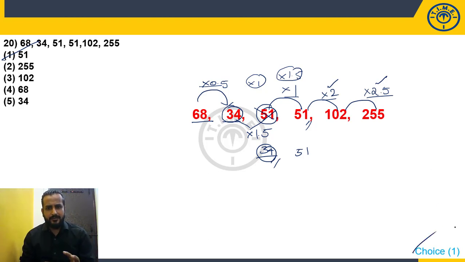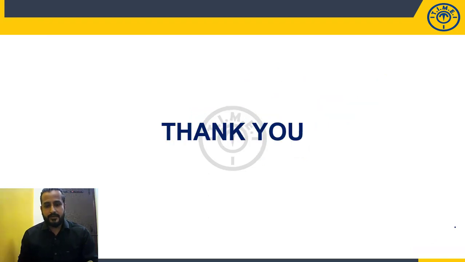Fine. So, here we discussed all the different types of logics which are given in recent exams. So, please keep practicing and try to implement the logics. The more questions you practice, the more logics you will be exposed to. In number series, that is very, very important. And keep these points in your mind: difference logic, product logic, combination logic, and recognition of numbers, prime numbers, squares, and cubes. Keep this in your mind and practice it. Then you will get perfection. Then you will get success. Thank you for joining the session. Have a great day.